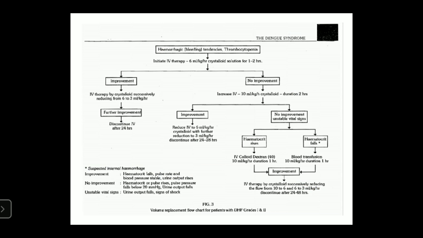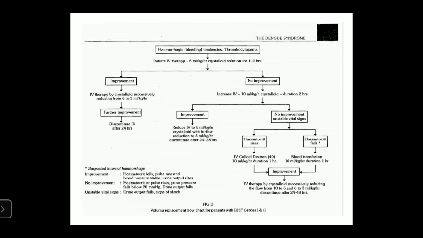Next one. In hemorrhagic conditions, you determine the platelet count. When platelet count decreases, give crystalloid solution for 1 to 2 hours at 6 ml per kg per hour. If improvement is seen, the dose can be reduced. If further improvement is seen, discontinue after 24 hours.